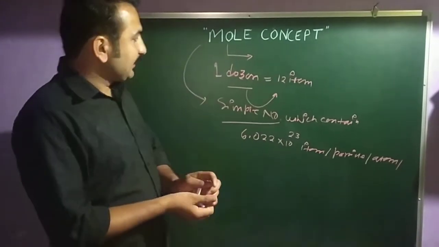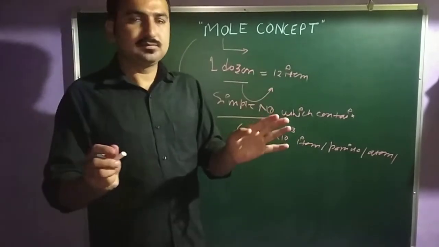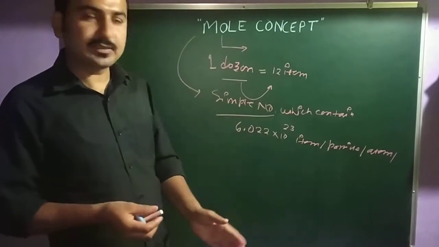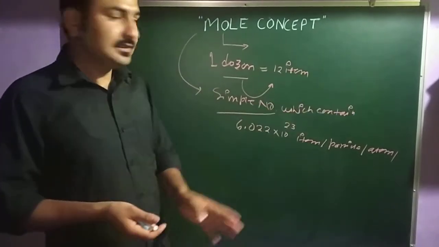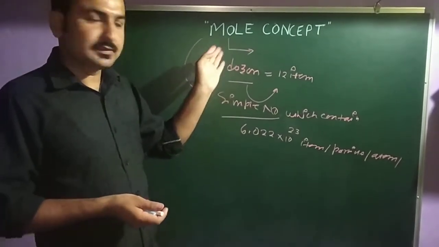That means simply 1 mole is a simple number which contains 6.022 × 10 to power 23 items, particles or molecules or ions. Clear? This is called 1 mole.